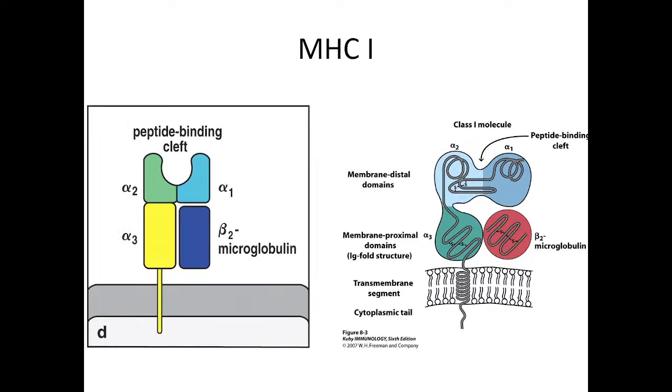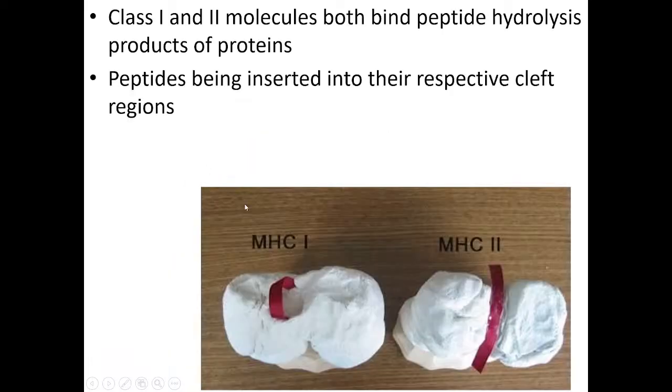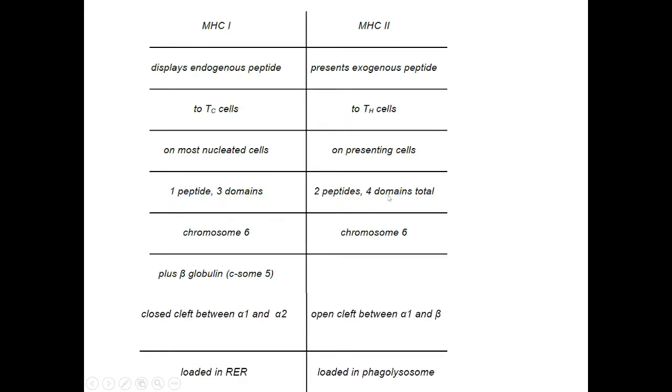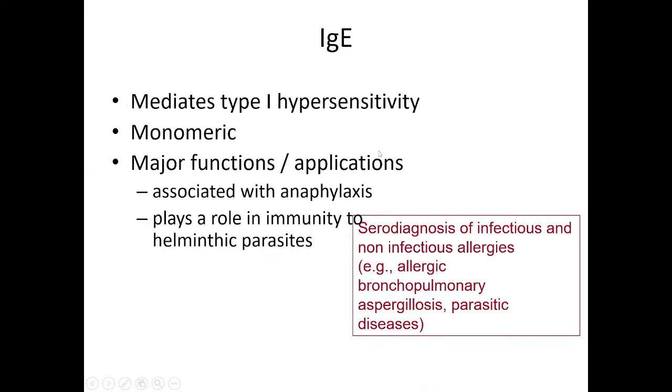Over here also we were having this peptide binding cleft, right? So this is just the depiction of MHC1 and 2, how they are inserting into this cleft. What I want to let you know is what are that diagram, right?